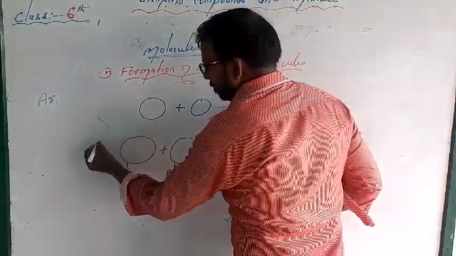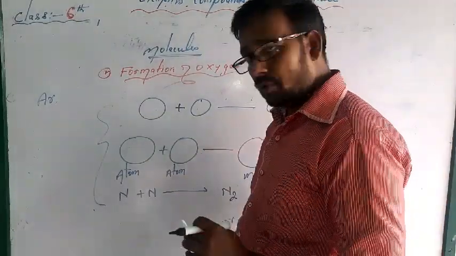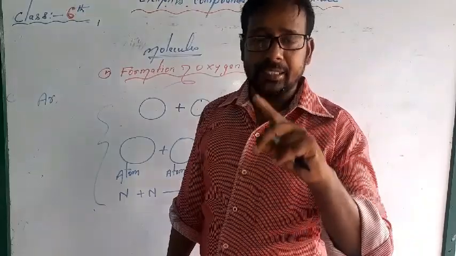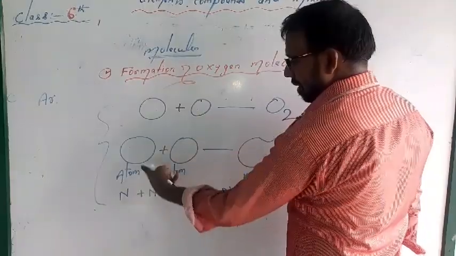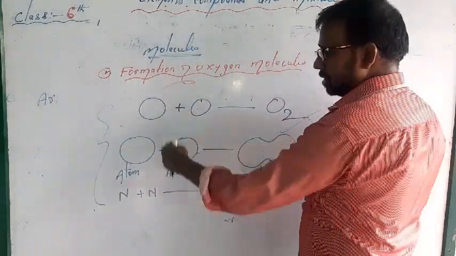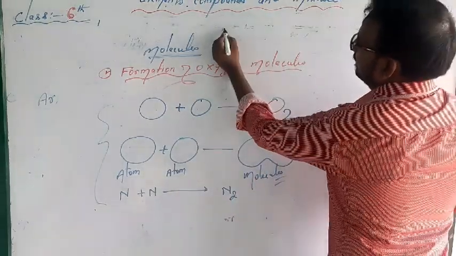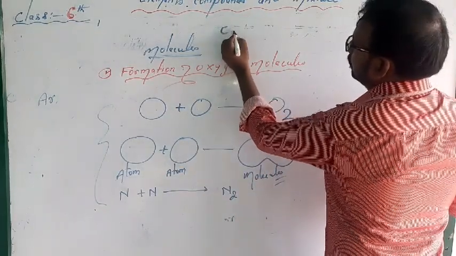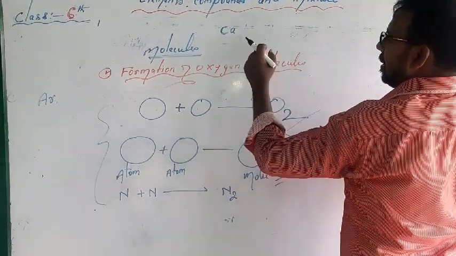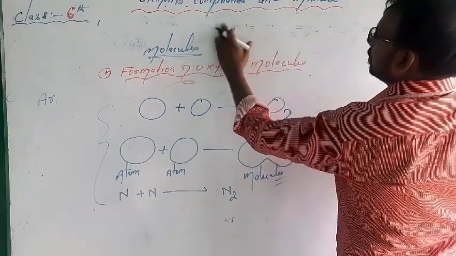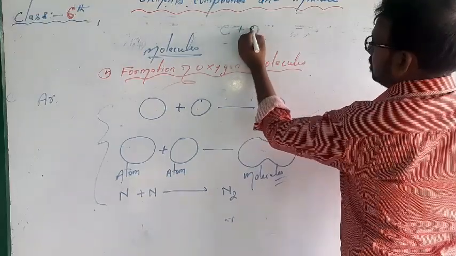It is very clear what a molecule is. When two or more elements or atoms combine, molecules form. They may be the same, they may be different. Here the examples are the same atom of nitrogen and the same atom of oxygen. One more example: carbon and a limited amount of oxygen.